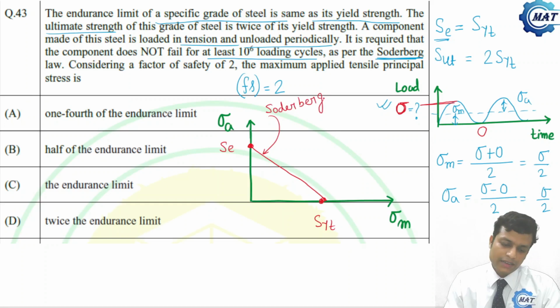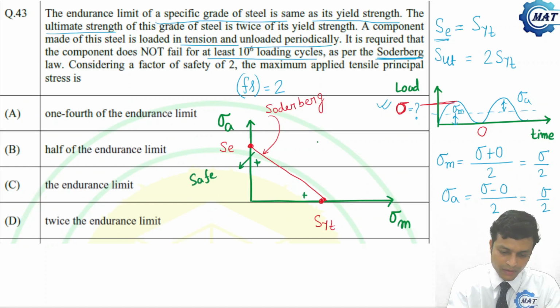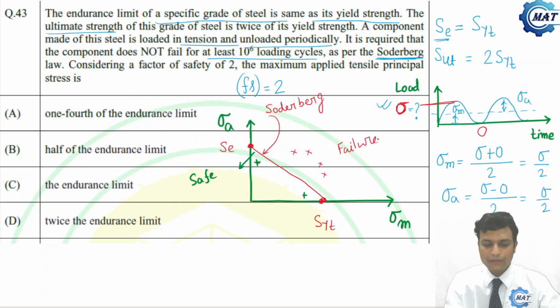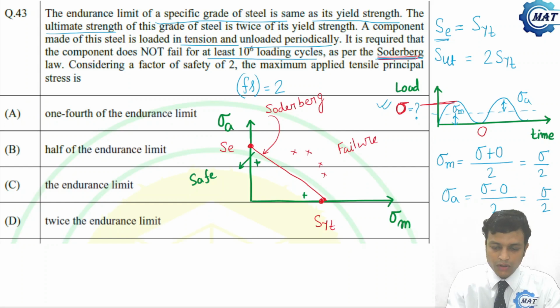This is the Soderberg line. That is the boundary which defines that inside the boundary, this side is safe. Whereas here, these red points are failure points. So this is the Soderberg diagram. We have to find this as per Soderberg.